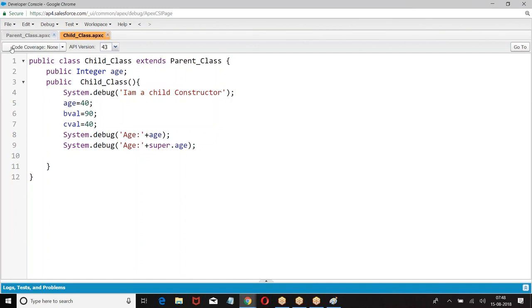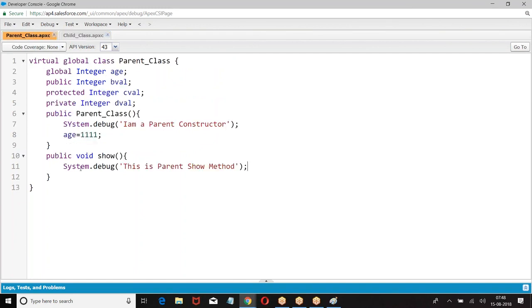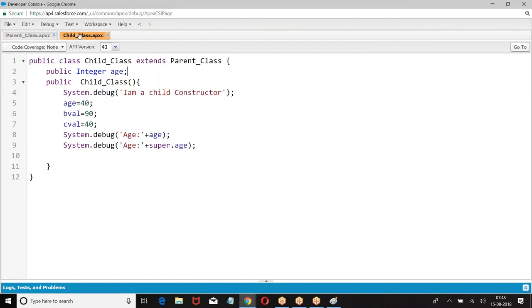Right. Okay. Now what happened? We already have a method called show. Child class wants to define its own method with the name called show. Already in the parent class, there is a method called show, and the child wants to define its own method with the name called show. Then what happened?